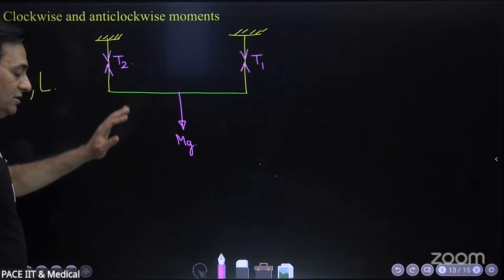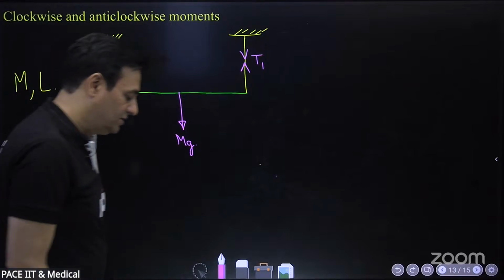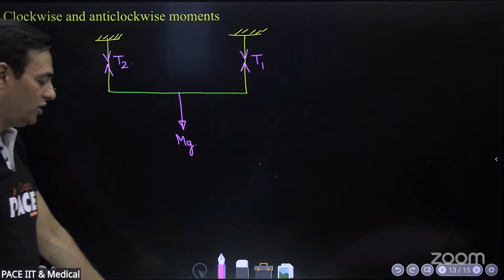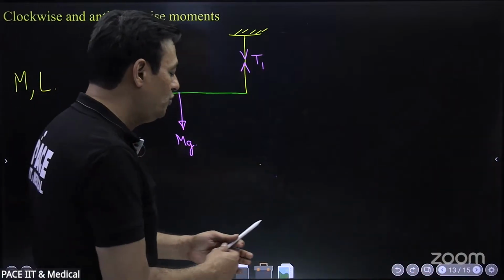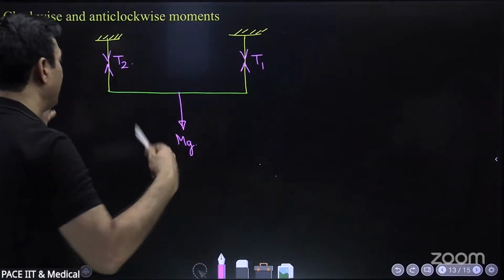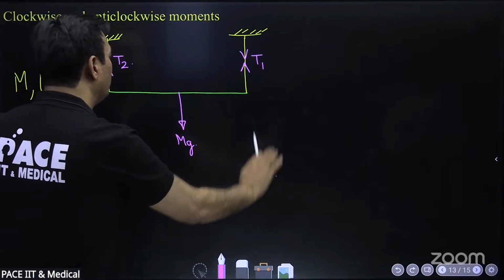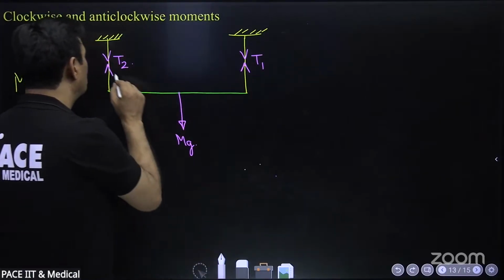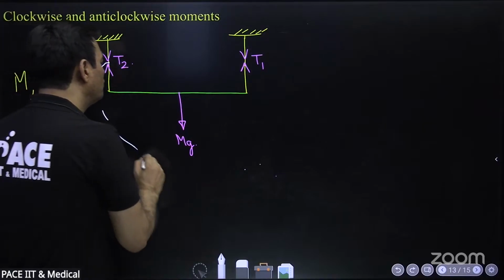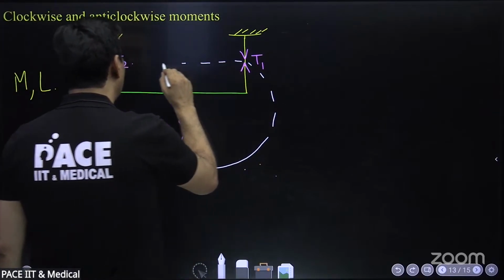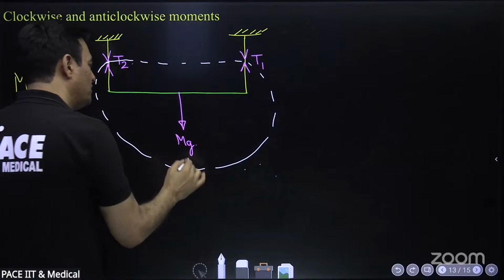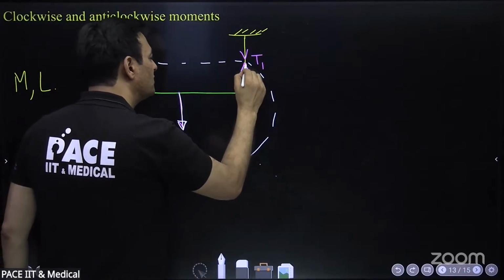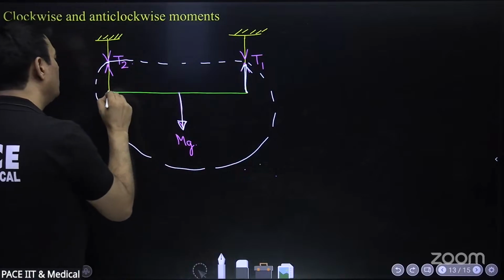Now, these are the three forces. This rod is in equilibrium. I want you to understand how torque acts. So when this is in equilibrium, net force is 0. I'll make a free body diagram of this rod. I will have these three forces: mg downwards on the rod, tensions T1, T2 upwards.